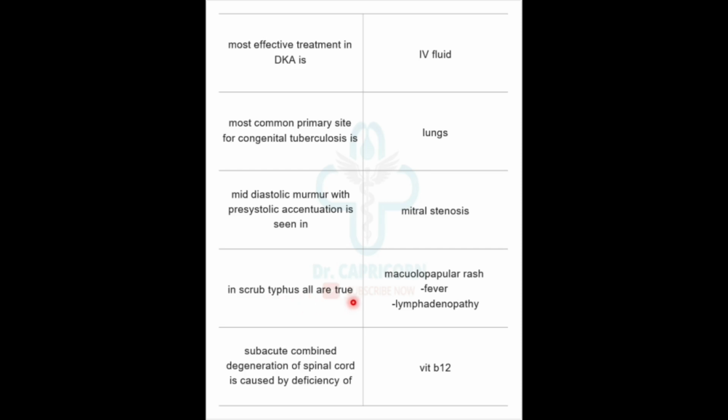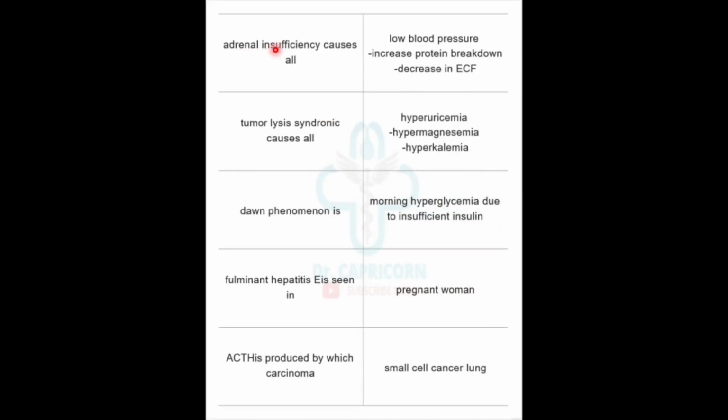In scrub typhus, all are true: maculopapular rash, fever is there, lymphadenopathy also present. Subacute combined degeneration of spinal cord is caused by deficiency of which vitamin? Subacute combined degeneration is caused by vitamin B12 deficiency. Adrenal insufficiency causes all: low blood pressure, increased protein breakdown, and decrease in ECF. Tumor lysis syndrome causes all: hyperuricemia, hypermagnesemia, hyperkalemia. Dawn phenomenon is morning hyperglycemia due to insufficient insulin.